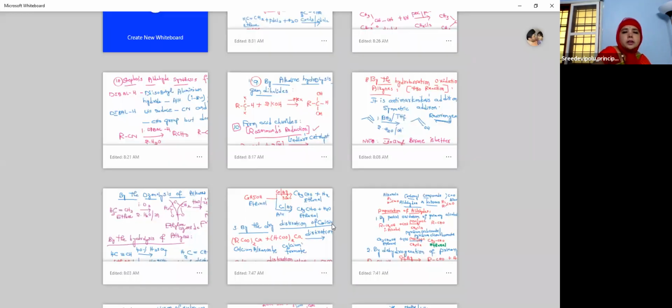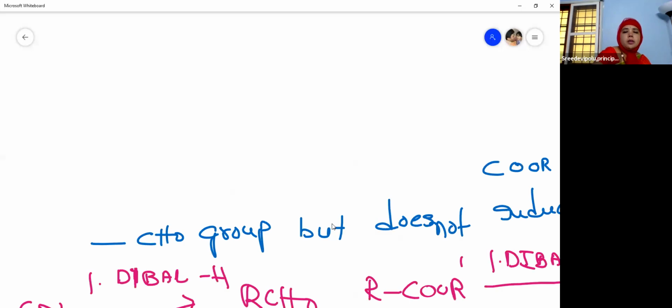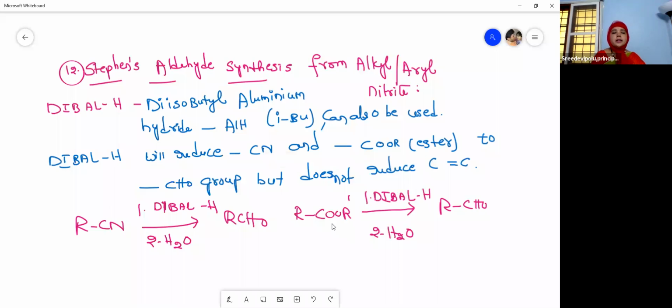Then the next one is the Stephen aldehyde synthesis. Here we use diisobutyl aluminum hydride as a reagent, and this reaction is used to prepare aldehydes from both cyanides and esters.